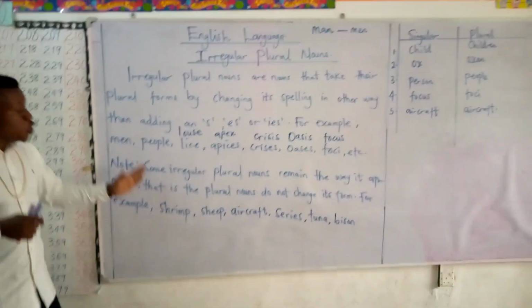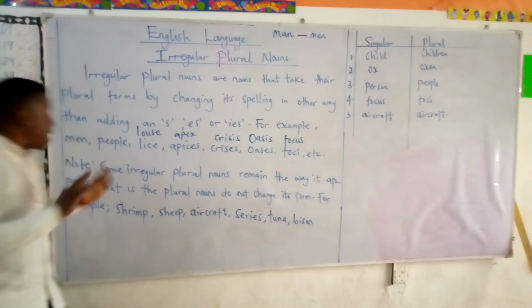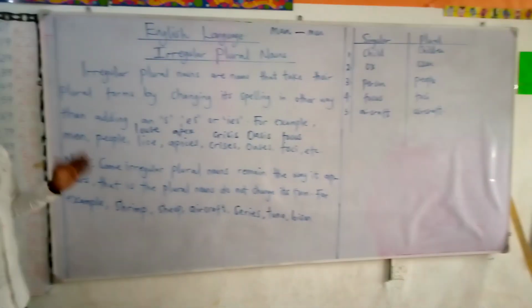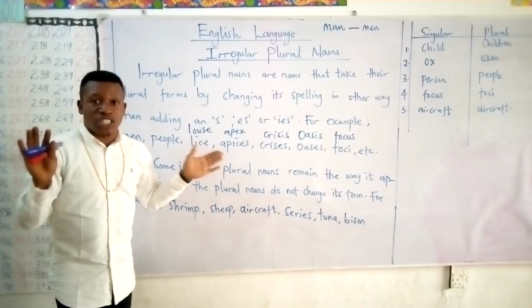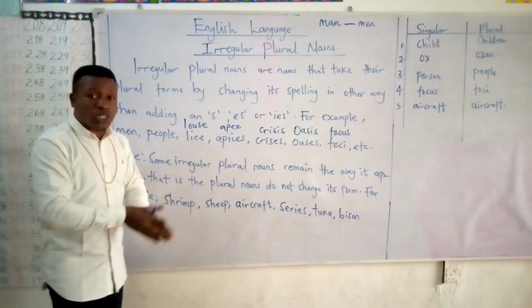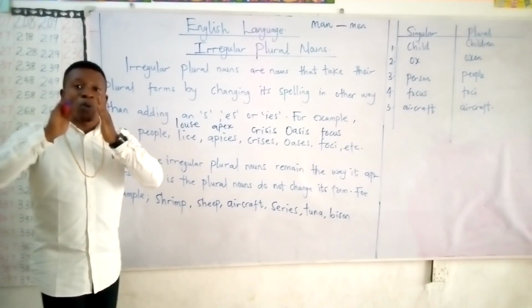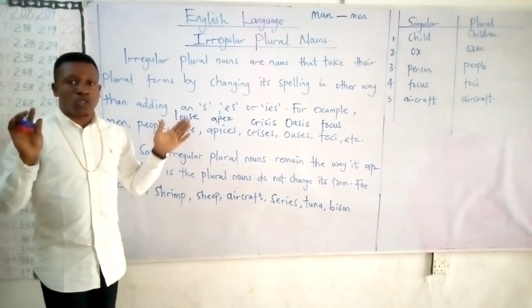Note, some irregular plural nouns remain the way they appear. Some irregular plural nouns do not change. They remain the way the singular word is written, so also the plural words are written. You don't add anything to the words.